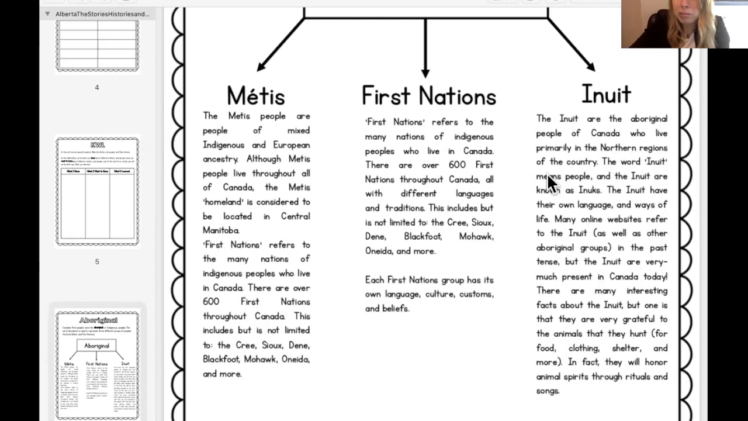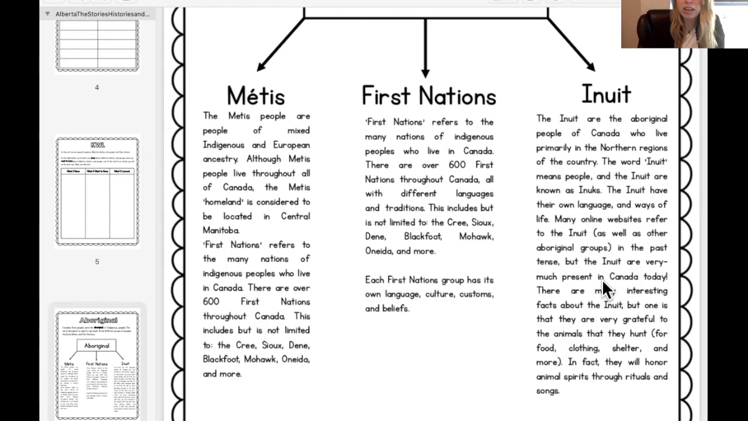The word Inuit means people, and the Inuit are known as Inuks. The Inuit have their own language and ways of life. Many online websites refer to the Inuit as well as other Aboriginal groups in the past tense, but the Inuit are very much present in Canada today. So that means that a lot of textbooks and history books say that the Inuit were people of the past, but that's not true. They are very much a part of the Canadian population.